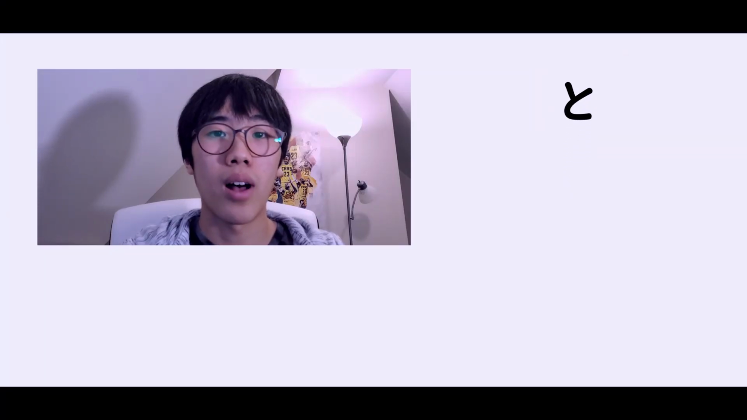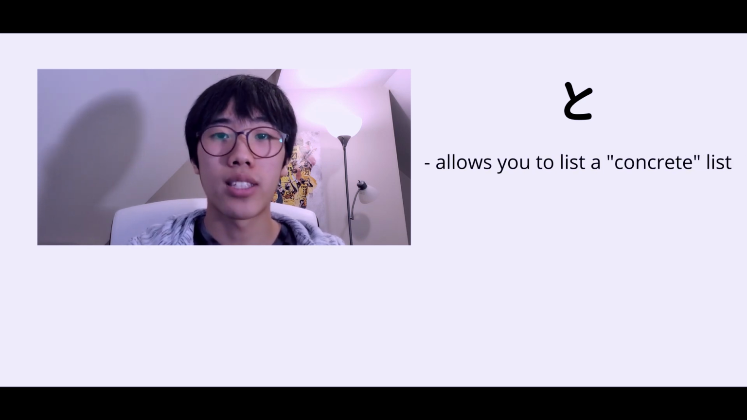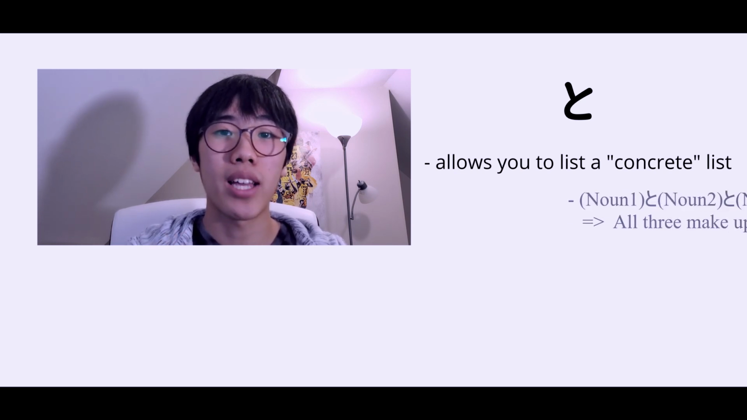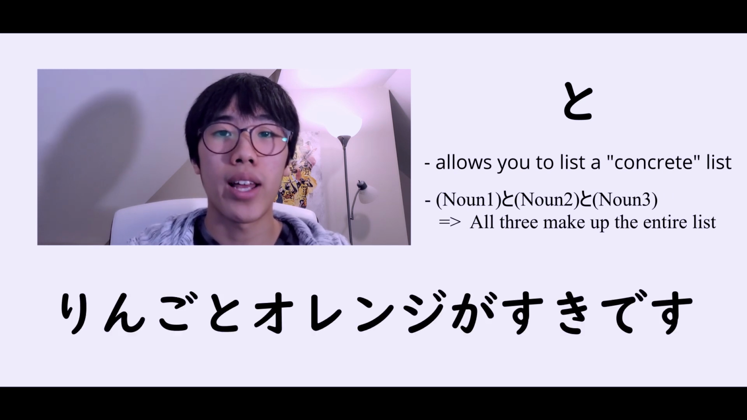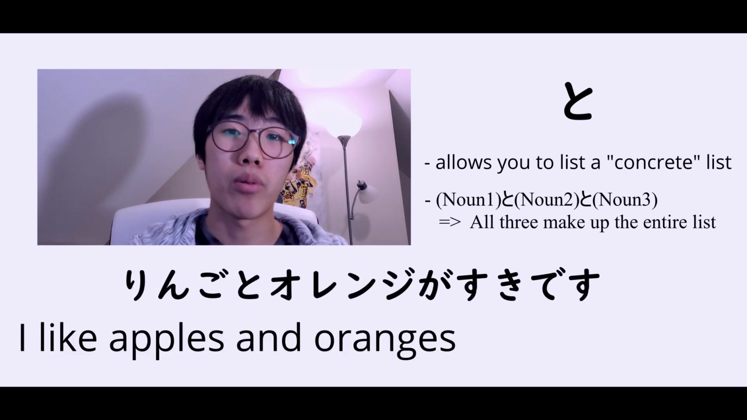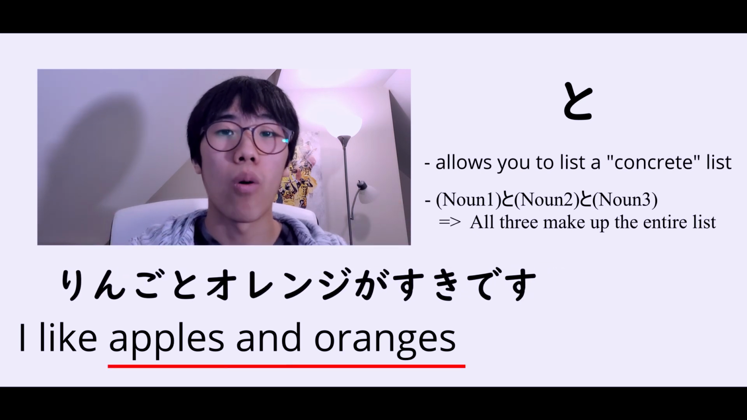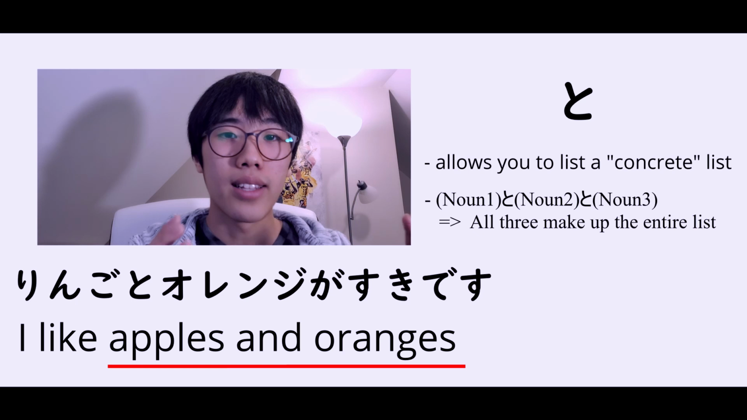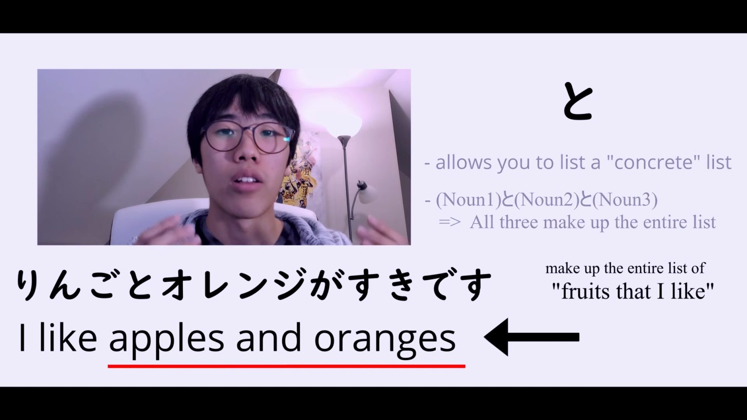The to sentence particle allows you to list a concrete list. What that means is that the nouns that are listed using the sentence particle to are all items that make up the full list. So here's an example. If I say, リンゴとオレンジが好きです。This means I like apples and oranges. But the key thing here is that the apples and oranges, or リンゴとオレンジ, is a concrete list. In other words, these two items make up the entire list.